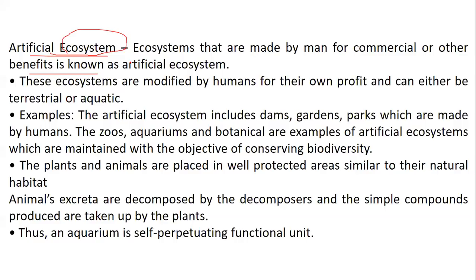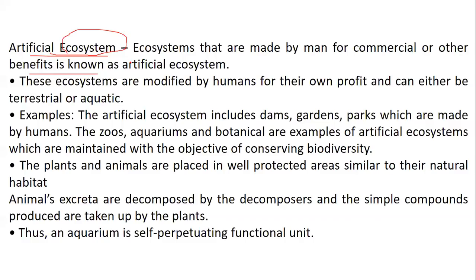But here we were talking about the artificial ecosystem, which is made by man for commercial and other benefits. Since it is man-made, it will definitely be modified for their own profit.